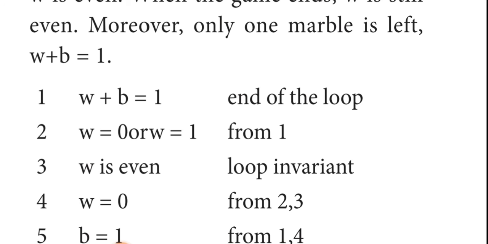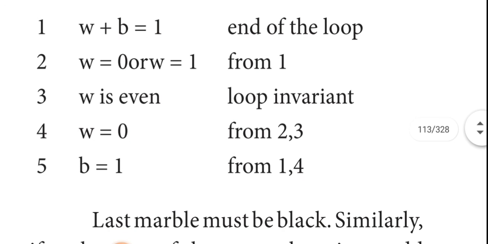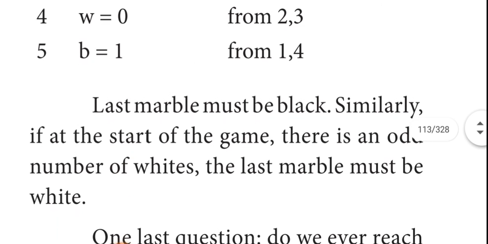W is even, so by the loop invariant W equals 0. Then B equals 1, that is, the black marbles equal 1. The last marble must be black.